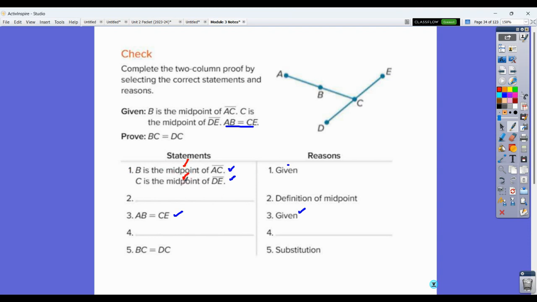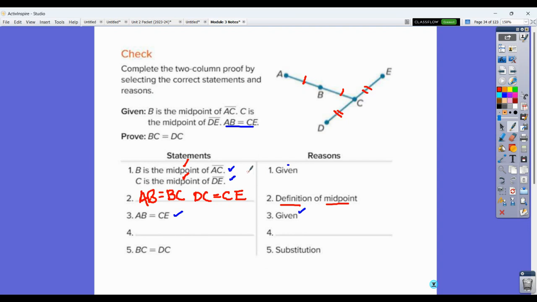Okay, we have the word midpoint used. If you're using a word in this, you're almost always using a definition. So you can see they're using the definition of midpoint to state something. Now, if B is the midpoint of AC, you're going to state that AB, the measure between A and B, is equal to the distance between B and C, which is BC. And if C is the midpoint of DE, then I should be able to state that those distances are the same, so that DC is equal to CE.